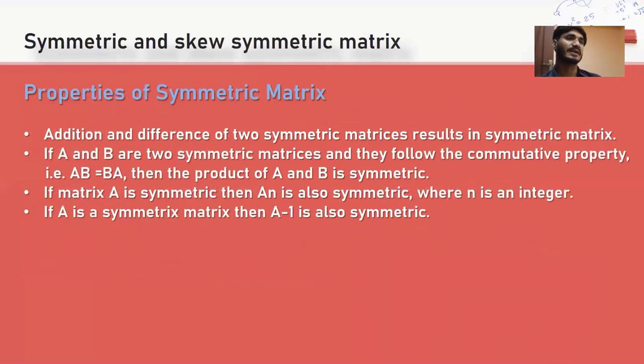Properties of symmetric matrix. Addition and difference of two symmetric matrices results in a symmetric matrix. If A and B are two symmetric matrices and they follow the commutative property, i.e. AB is equal to BA, then the product of A and B is symmetric. If matrix A is symmetric, then A^n is also symmetric, where n is an integer. If A is a symmetric matrix, then A^-1 is also symmetric.